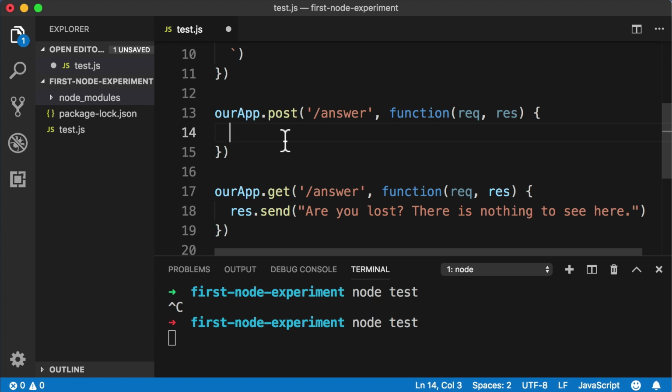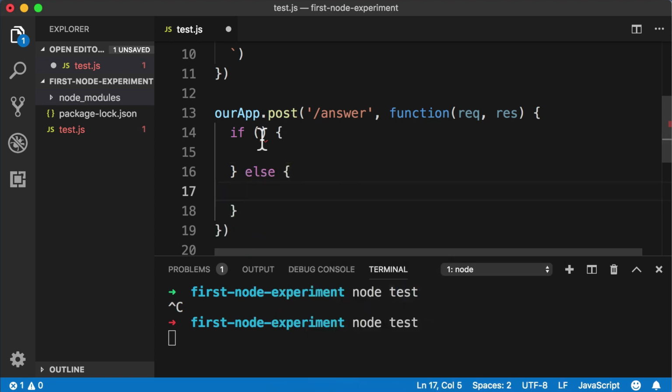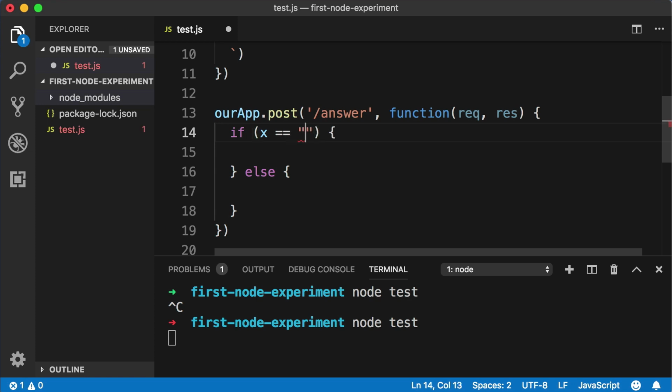So we know that in JavaScript, we have a tool to do just that, and that is the if statement. So let's say if parentheses, curly brackets. Inside the curly brackets, let's drop down. Right after those curly brackets, we can say else, new set of curly brackets. Okay, and let's fill in the condition. So in the parentheses, right after the word if, let's say if x == blue. Now, I just typed in x as a temporary placeholder.